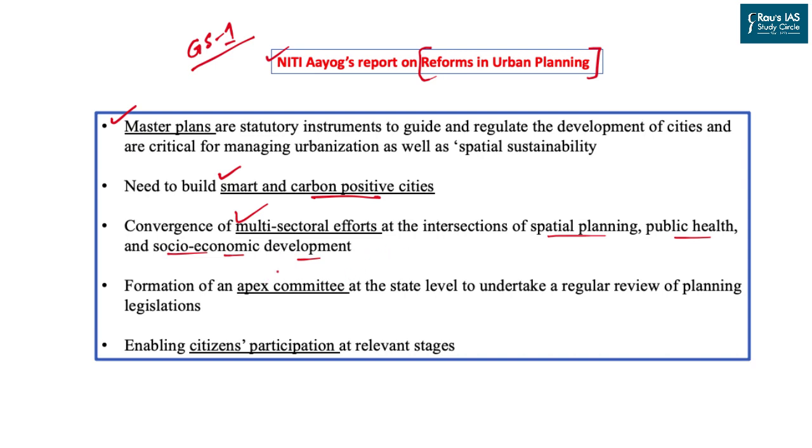They've also called for creating an Apex Committee. Well, this is one of the most important recommendations of this report, that an Apex Committee should be created at the state level to review the planning legislation in the state. This will help the state government to regularize as well as regulate all the urban bodies, including the municipal bodies, and even penalize the administration for not meeting the demands of a particular plan. And lastly, it calls for the citizens' participation or citizens' engagement in dealing with the urban floods.